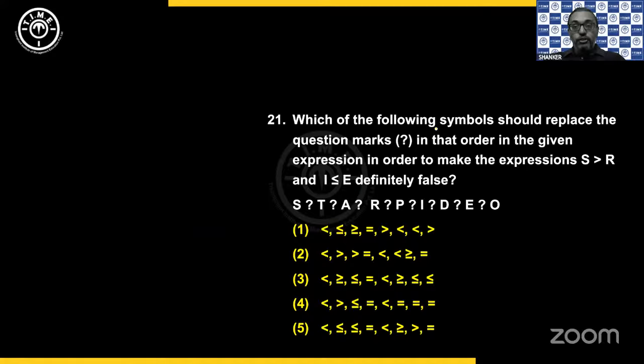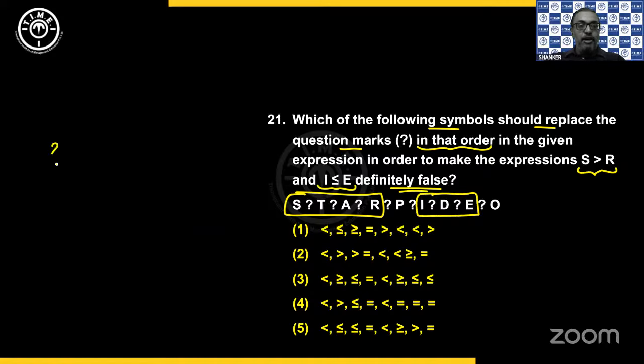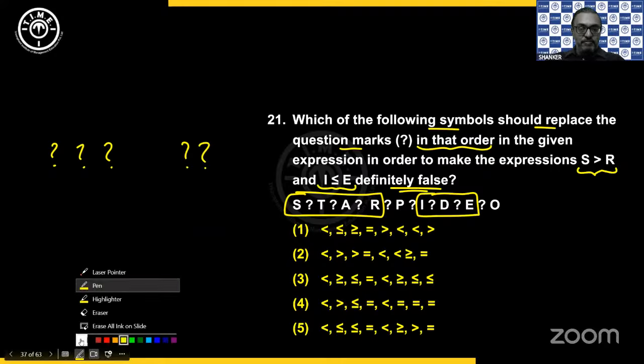Next, which of the following symbols should replace the question marks in that order in the expression so as to make S greater than R, I less than or equals E definitely false. So S to R is here, I to E is here. So we will have to consider the first 3 question marks and then the second last and the third last question marks. So we need to see which is the option that satisfies that.